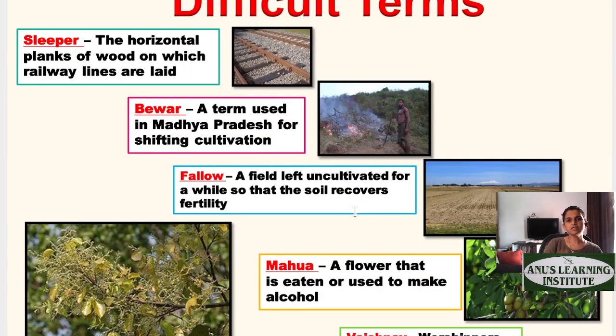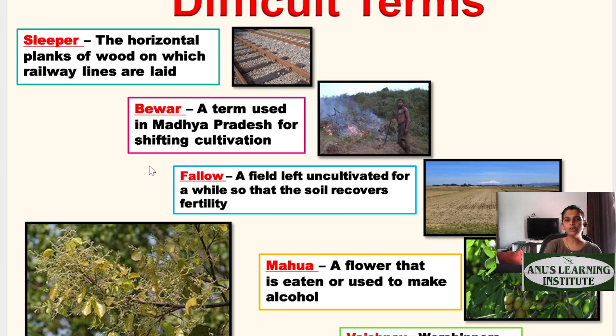So there are some difficult terms that come in this particular chapter. The first term is sleeper, which means a horizontal plank. If you can see this, the horizontal piece that lies between the two rails of the railway track is called a sleeper. Then we also talk about Bewar. Bewar is also a term used for shifting cultivation. What is shifting cultivation? We'll discuss that at length. We have a special slide on that.